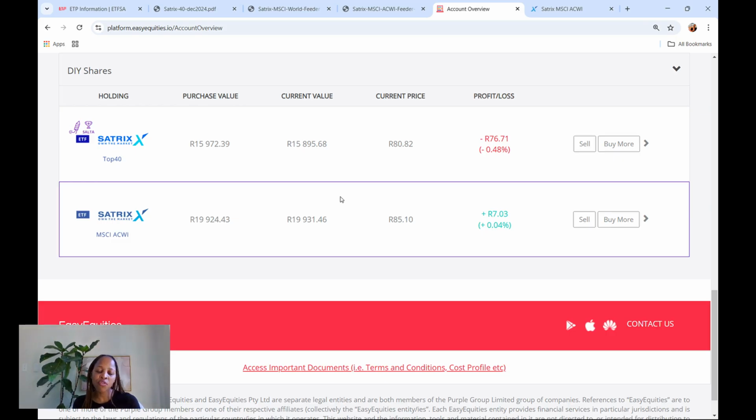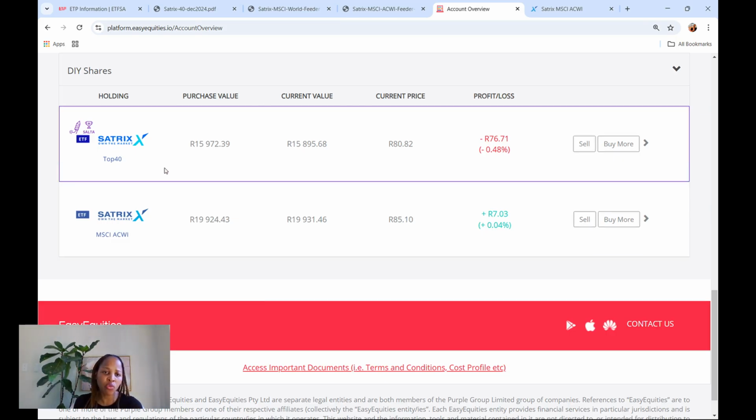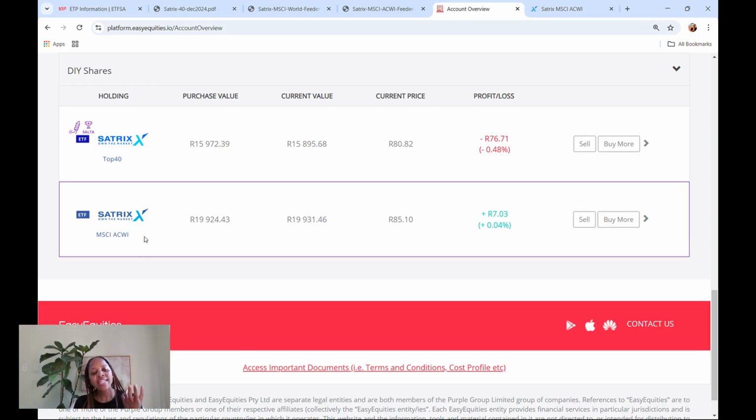is that remember, if you have local ETFs like the top 40, any South African ETF, any dividends that you earn from a South African ETF, those dividends will be tax-free. So whatever dividends my daughter will be earning from top 40, they will not be taxed. Okay? The Satrix MSCI does not distribute dividends to me directly.